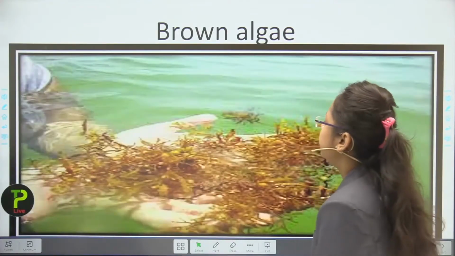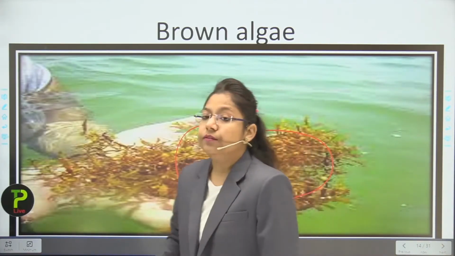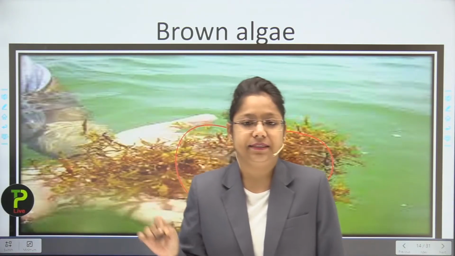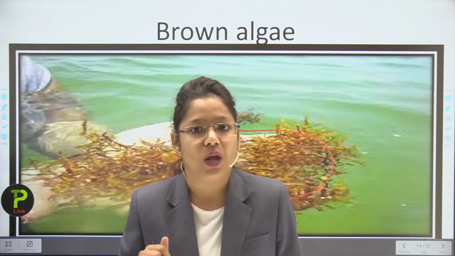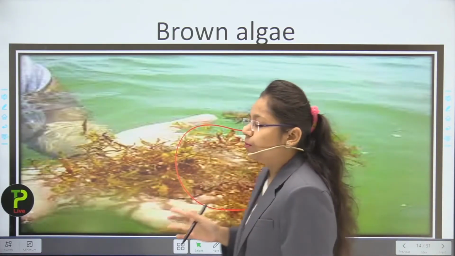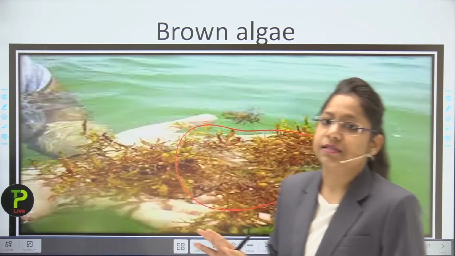Now next is the brown algae. You can see here, this is the brown algae which is usually found near ponds or lakes. It is just deposited around the walls of the ponds or lakes. Okay students, now you have seen that phycobilins provide the colors to blue-green and brown algae as well.